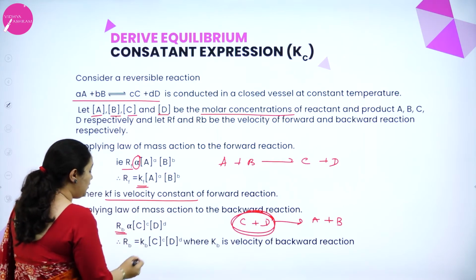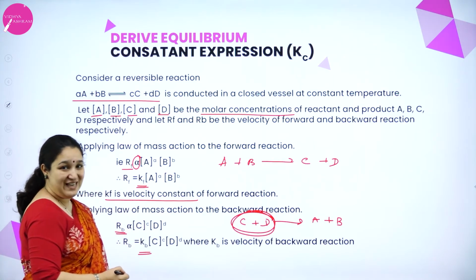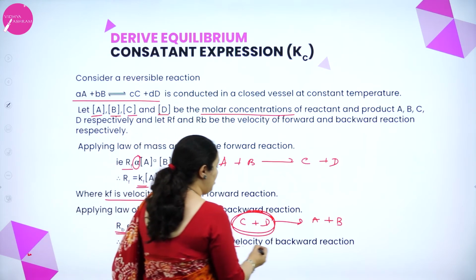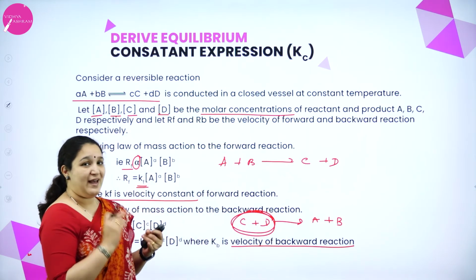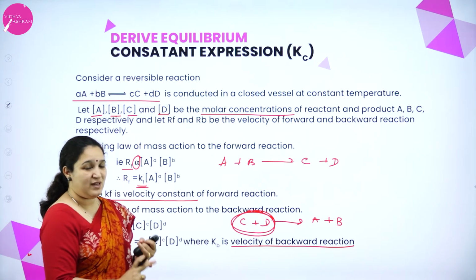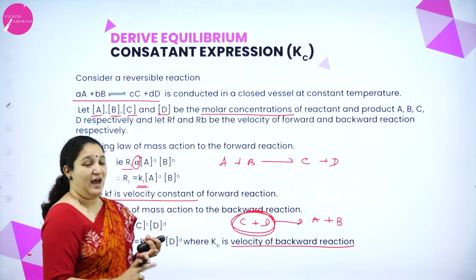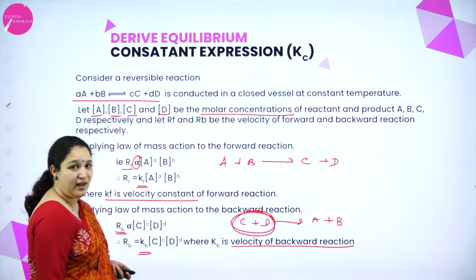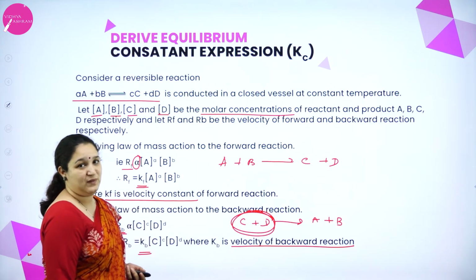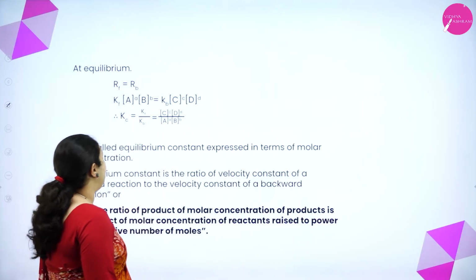To remove the proportionality, I put a constant called Kb, which is the velocity constant of the backward reaction. So I have got the rate constant of the forward reaction Kf and the rate constant of the backward reaction Kb, and I have got these two equations Rf and Rb. Correct? So next, what are we doing?